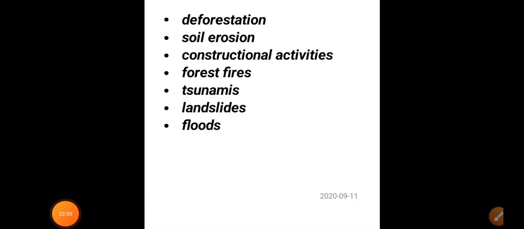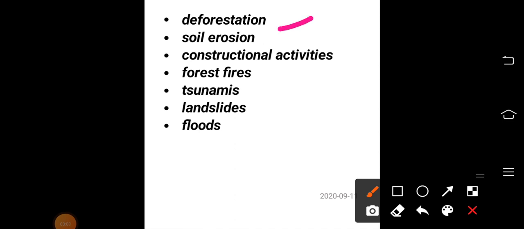Among them, first of all, we have deforestation. You know that. What is deforestation? Reckless cutting of trees. We have to plant at least one plant, one seedling in a week. If you can, daily you can plant one seedling. Deforestation is accelerating, so this is a very problematic thing that we have to avoid. That means afforestation should be done. We have to plant more and more trees around us.